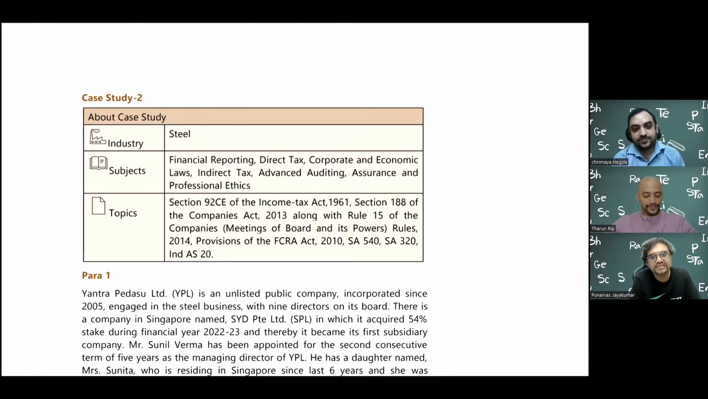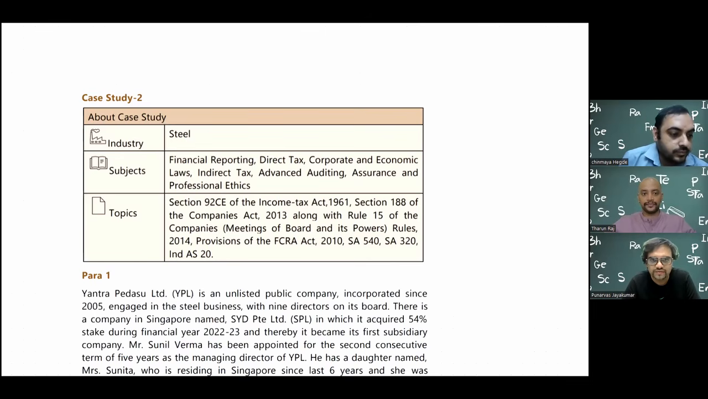Sir, initially this case study is about the steel industry, as you can see there. And they're just trying to tell you what all subjects they are testing. So they're testing financial reporting, direct tax, corporate and economic law, indirect tax, advanced auditing, everything except SCMP. This question has everything. And in fact, case study one has SCMP also. We'll do case study one later. So now we are uploading case study two, my dear friends.